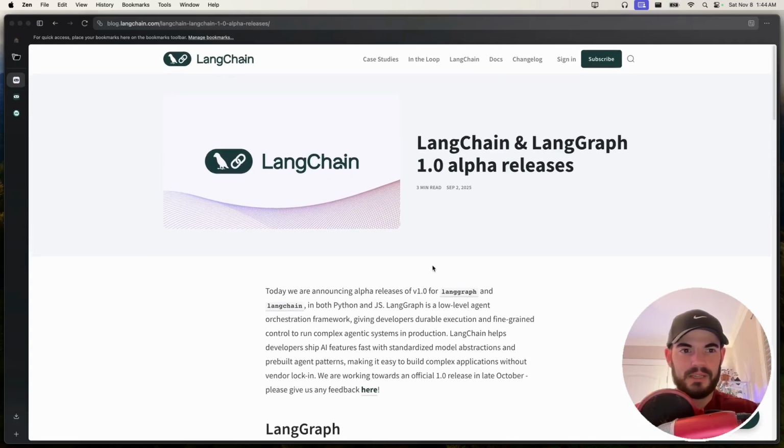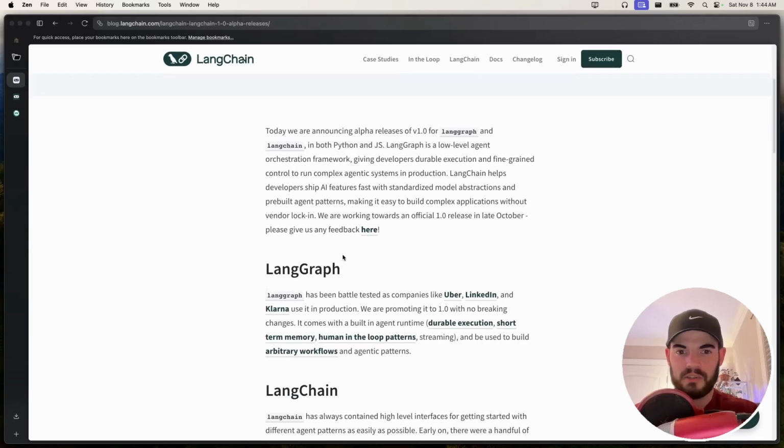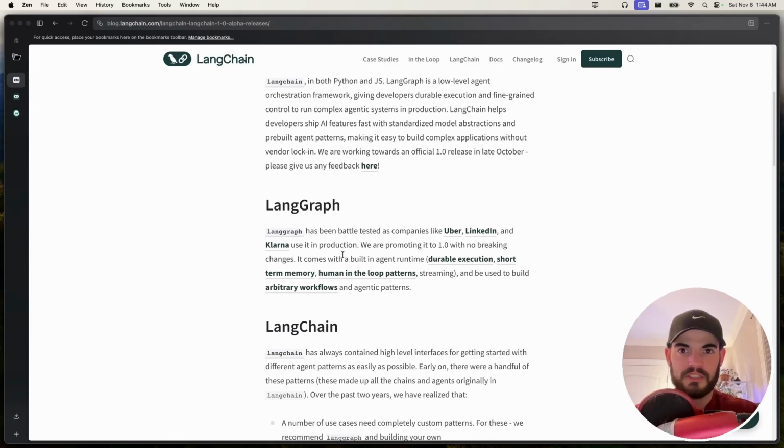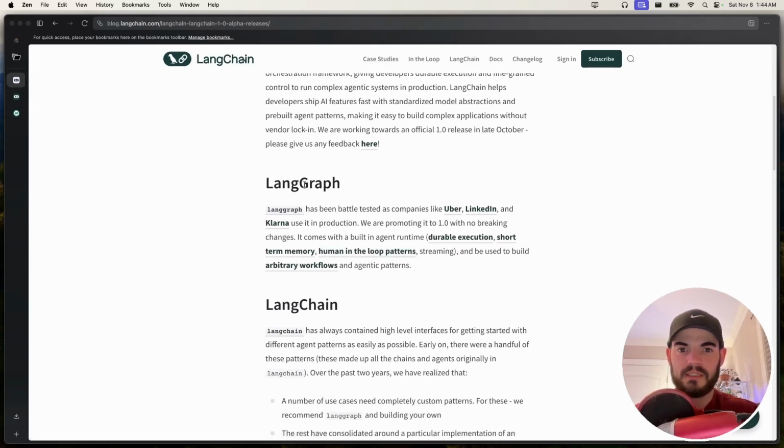And today, I'm going to be going over why LangChain does not suck anymore. Most specifically, this is around their 1.0 release. So on September 2nd, 2025, they published this article, and they basically said, hey, we're flipping the script. LangChain is now going to depend on LangGraph. So all of our create agent loop is going to be done via the LangGraph primitives.